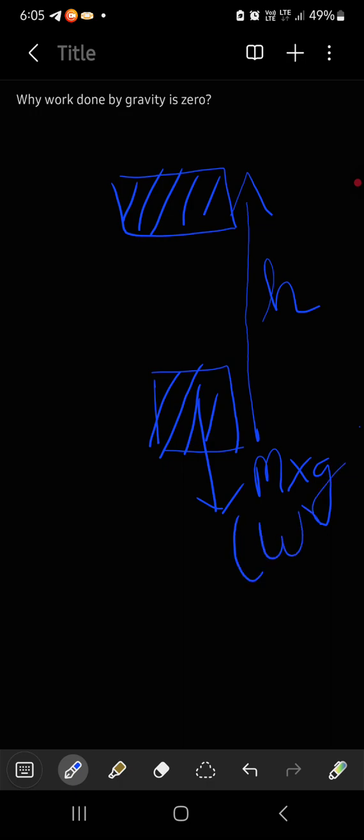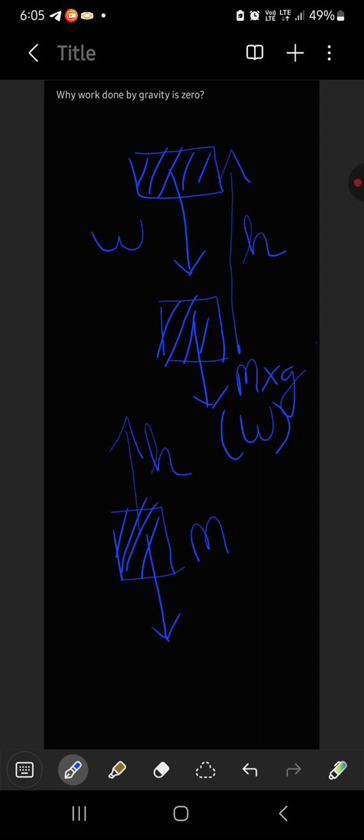Now you will see a body will always exert a force downwards, which is the mass into the acceleration due to gravity, which is nothing but the weight. Here also it will exert the weight. So now if we see, the body has done a displacement in this direction h and is exerting the mass into gravity, the weight, in the opposite direction.